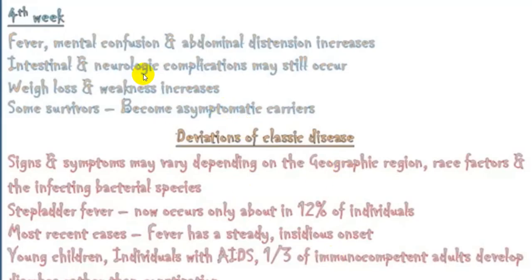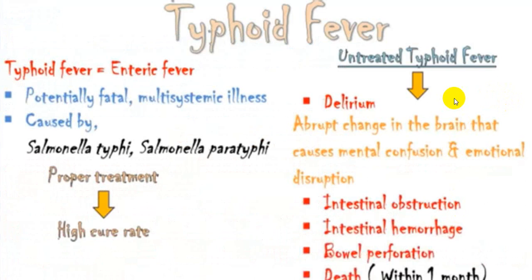So in the 4th week, usually there may be a complication, or the person may start recovering, or the person may also develop relapse, and these will be more common if the person has decreased immunity, or is poorly treated, or was treated with steroids, etc. So in untreated typhoid fever, delirious stage, intestinal obstruction, intestinal hemorrhage, and bowel perforation are quite common. These are the common complications which will occur if a person is poorly treated or untreated.